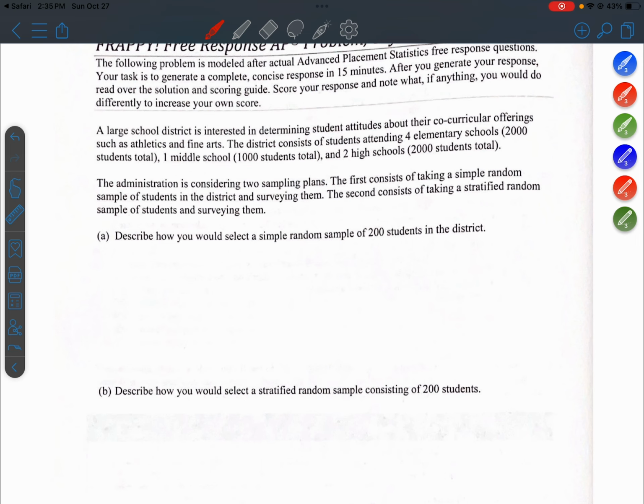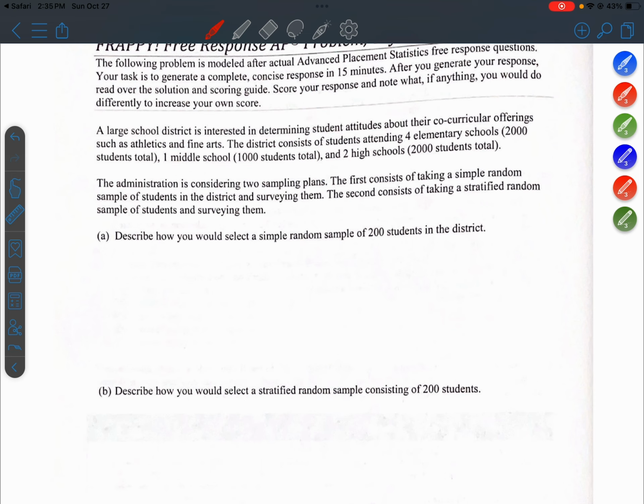Co-curricular, I think we call it extracurricular at our school. The district consists of students attending 4 elementary schools, 1 middle school, and 2 high schools. Okay, so we have 2,000 elementary students, 1,000 middle school students, and 2,000 high school students.